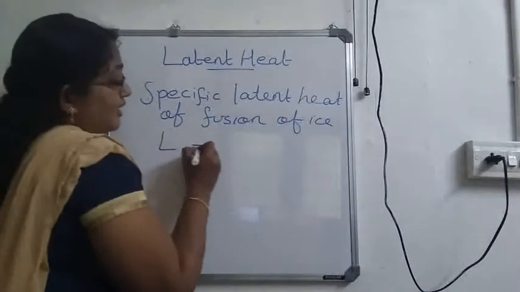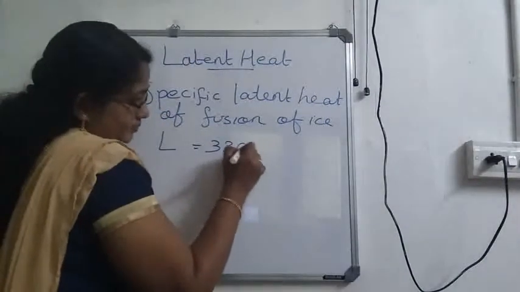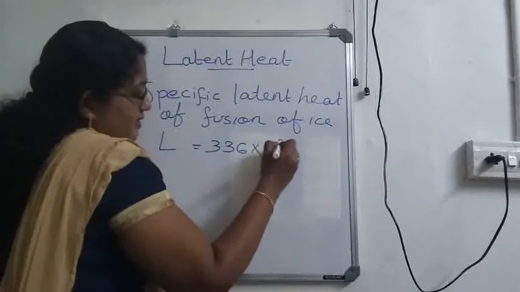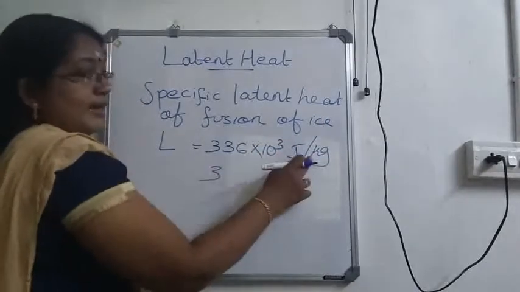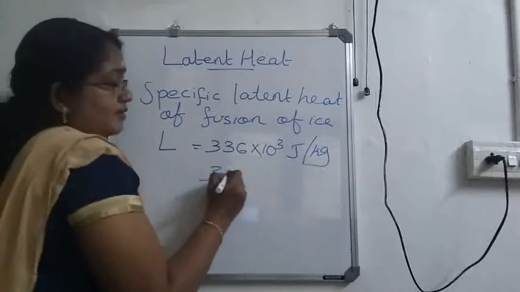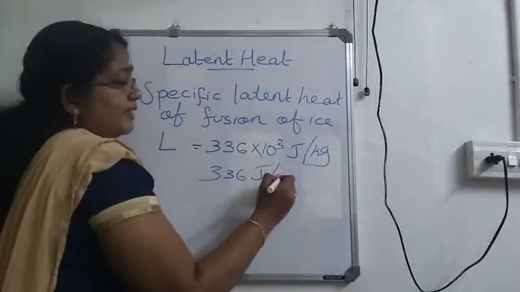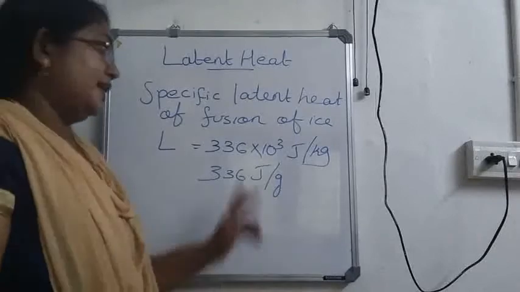And its value is 336 into 10 raised to 3 joule per kilogram, or 336 joule per gram. What do you mean by this?